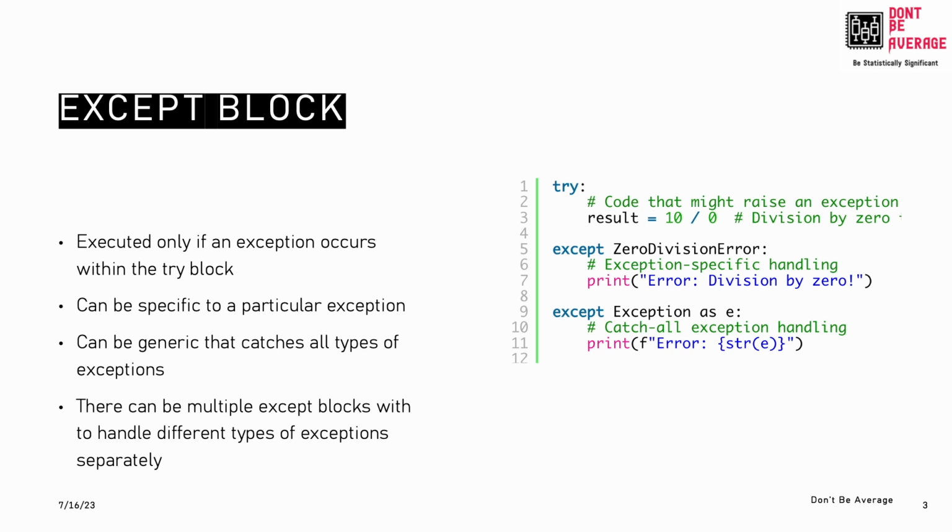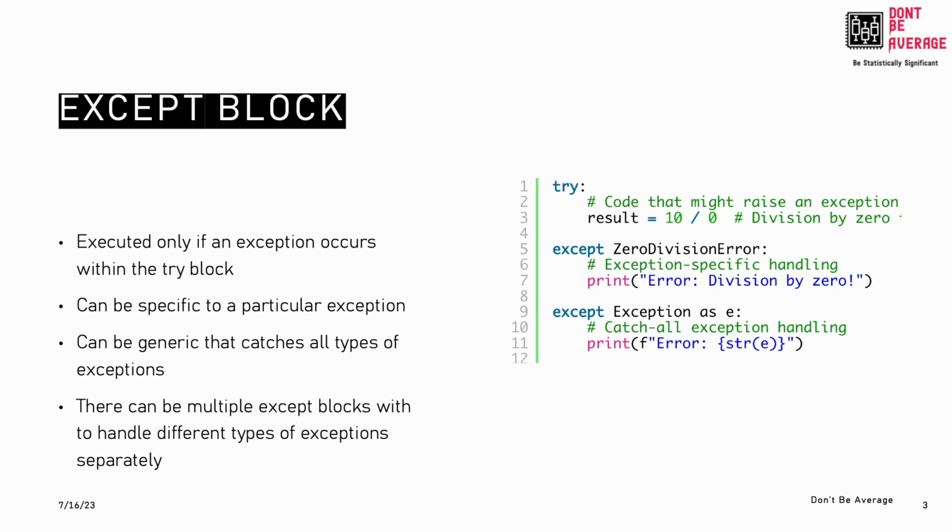Now within the except block, there are multiple possibilities. One is you can try to catch a particular error using the except block. Let's say, for example, in line number 5 in this example code, we caught the zero division error, and whenever a zero division error particularly happens, the code will print a message saying division by 0. It could also be very generic if you don't know what error is going to come. So instead of catching particular errors, it will just catch any error that could happen. So here also, in line number 9, you can see that I have put the generic except.